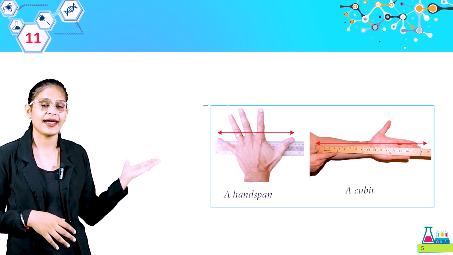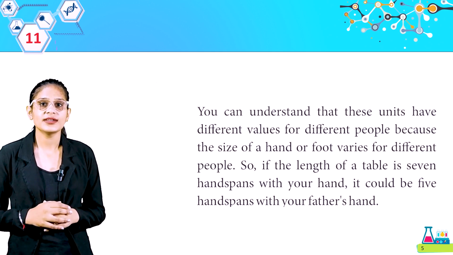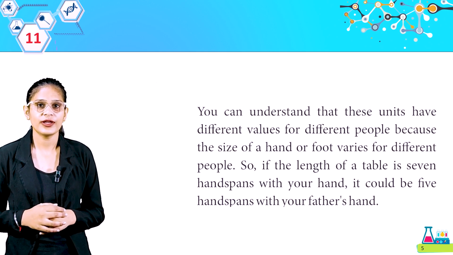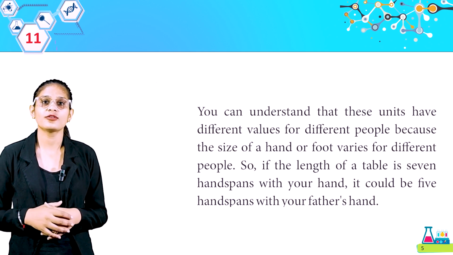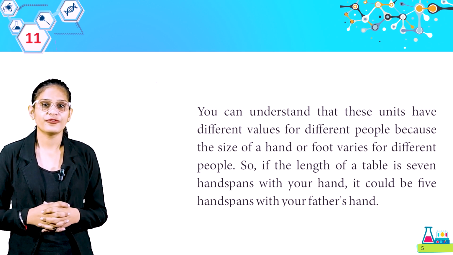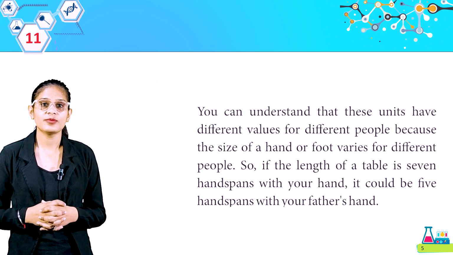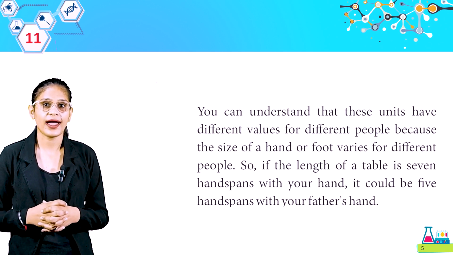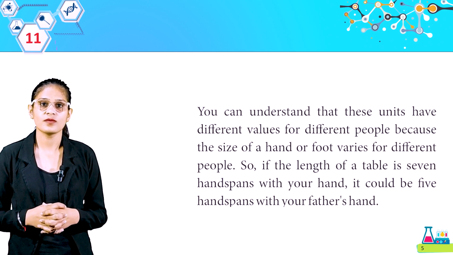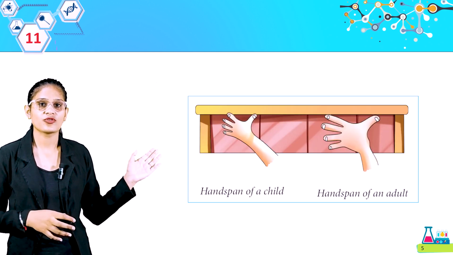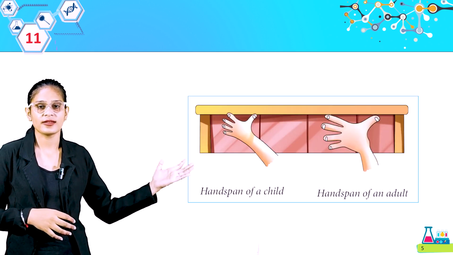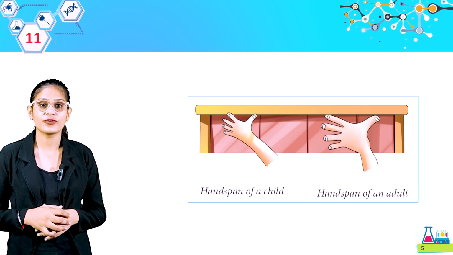Look at this picture, a hand span, a cubit. You can understand that these units have different values for different people because the size of a hand or foot varies for different people. So if the length of a table is 7 hand spans with your hand, it could be 5 hand spans with your father's hand. Look at this picture, hand span of a child, hand span of an adult. So there is a difference between them.